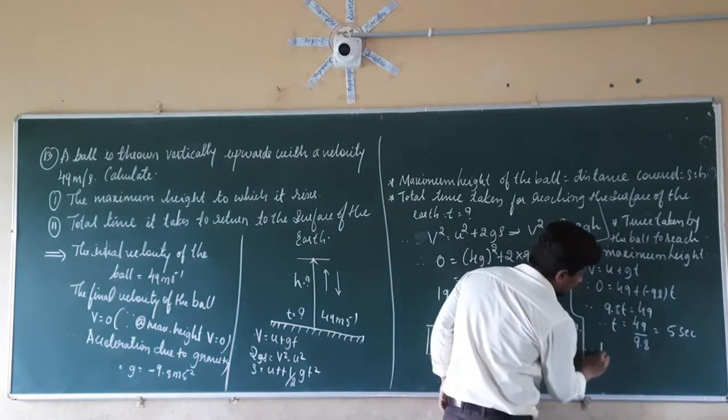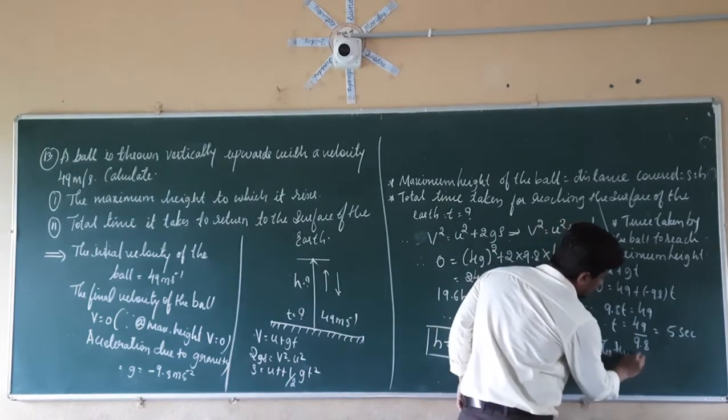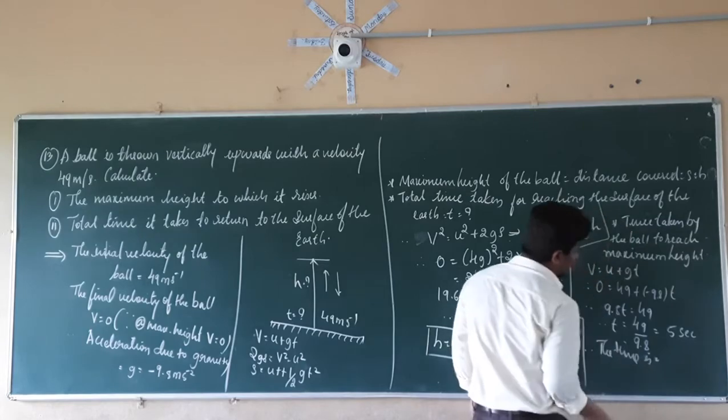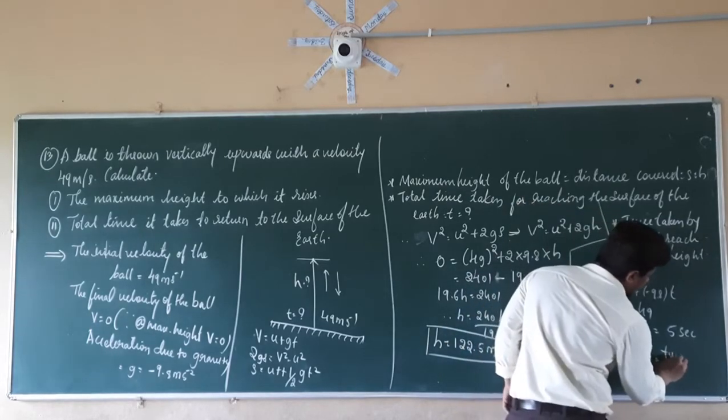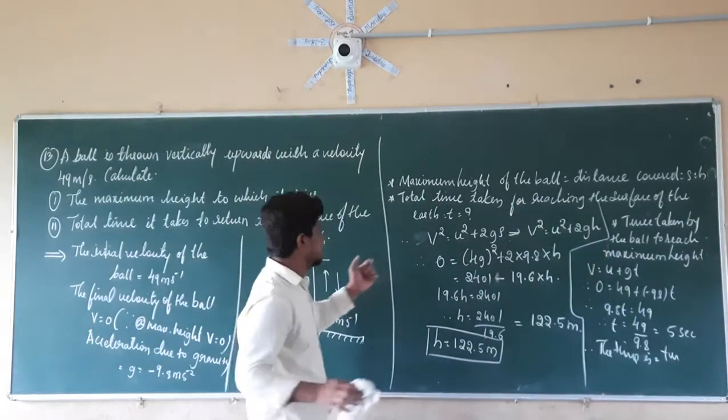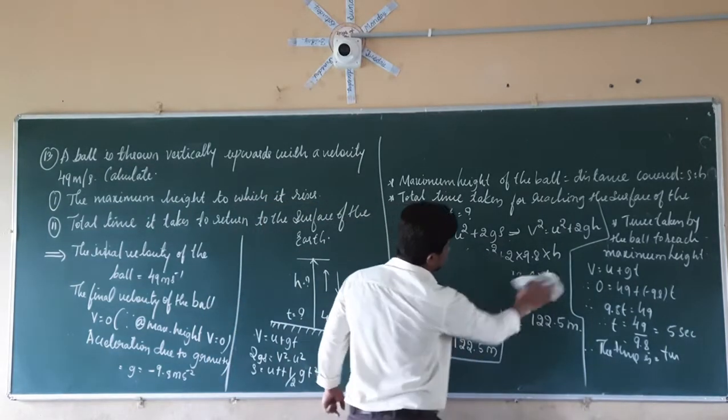Therefore, the total time, I am going to write this on this side.